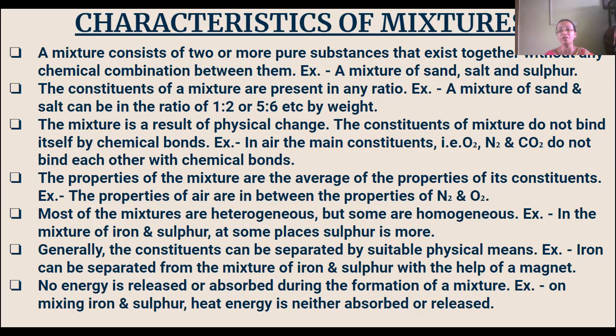Then generally the constituents can be separated by suitable physical means. The constituents of a mixture can be separated by physical means as there is no chemical bonding. But in a compound, where there is a chemical combination, you cannot separate them by physical means. For example, iron can be separated from the mixture of iron and sulfur with the help of a magnet. That is a physical means by which we can separate the iron from the iron and sulfur mixture.